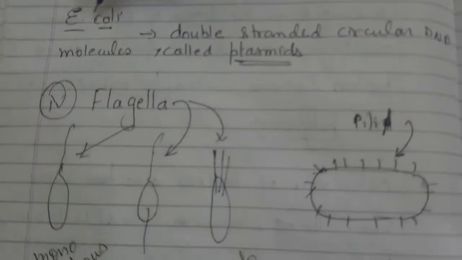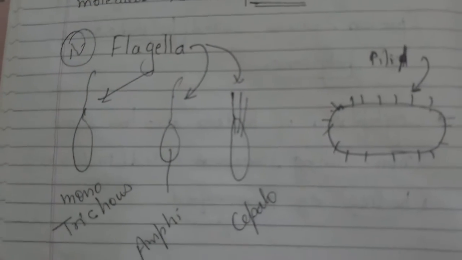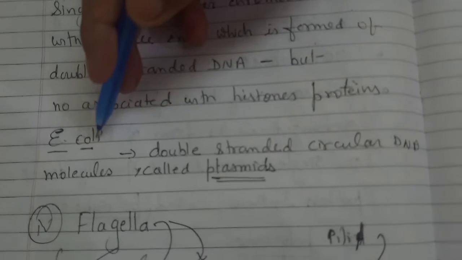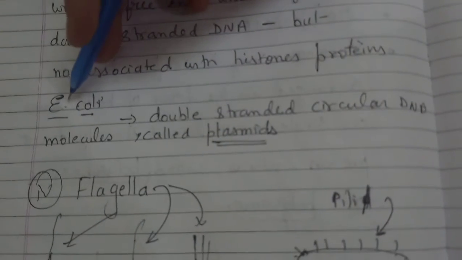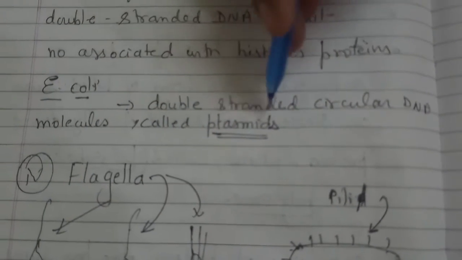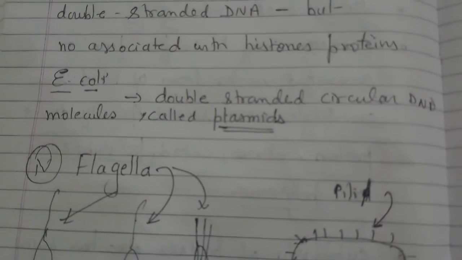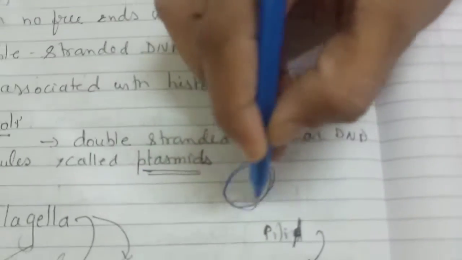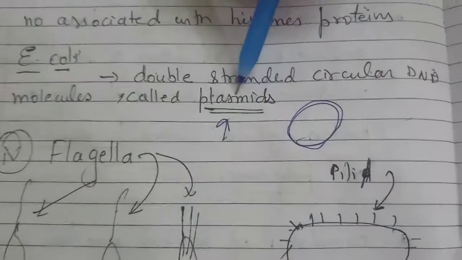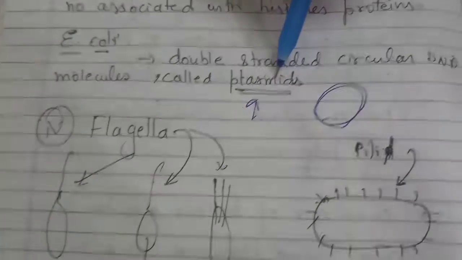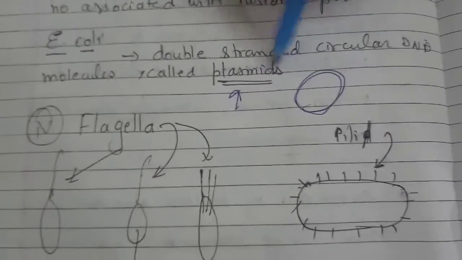Now we see E. coli. This is an example of a bacterium, the full form being Escherichia coli. We find it in our small intestine also. This Escherichia coli has a double stranded circular DNA, this type of structure, circular DNA. And this is called plasmid. This is again a 1 mark question. What do you mean by plasmid? Where do you find the plasmid? Clear? So this is a basic thing.